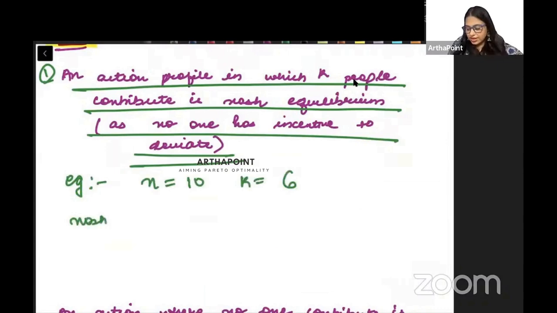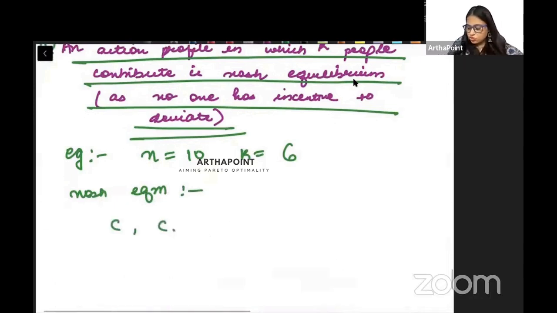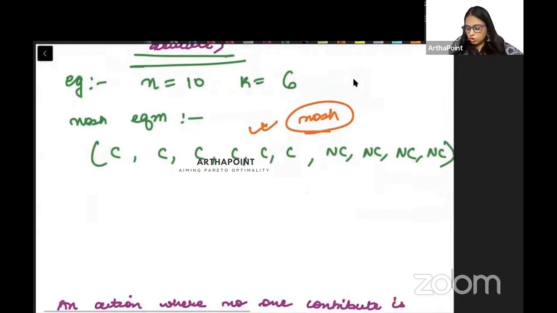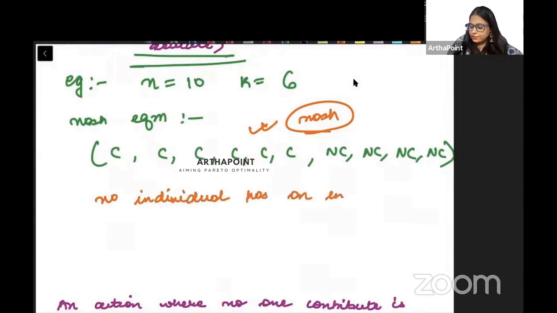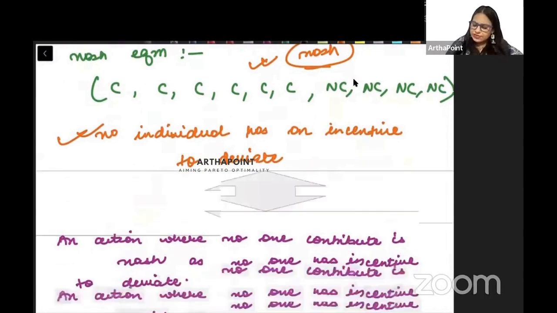So I am saying my Nash equilibrium is something like this. 6 people contribute and 4 people don't contribute. And I am saying that this is my Nash. Here, no individual has an incentive to deviate. No one has an incentive to deviate.